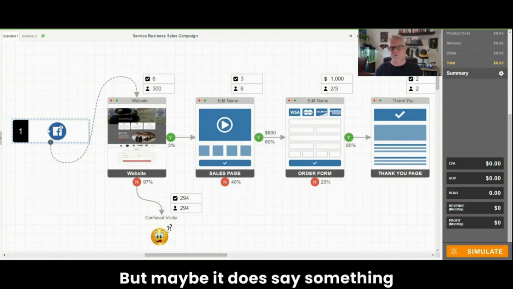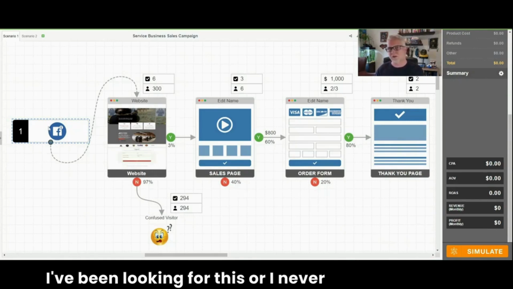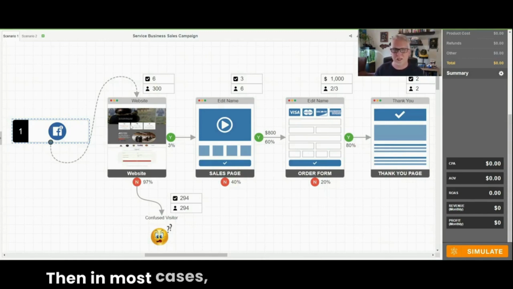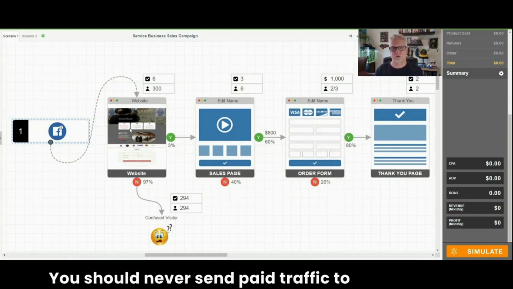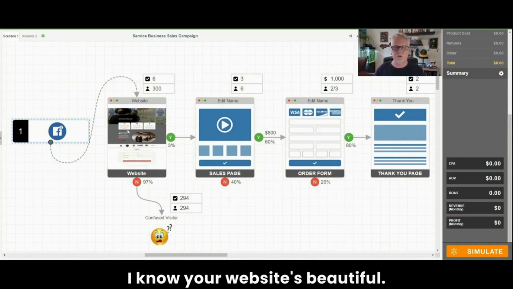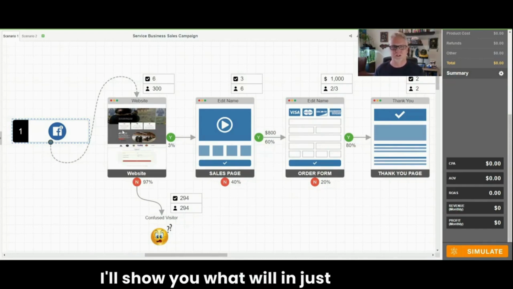But maybe it does say something that, hey, I want that service. I've been looking for this, or I never thought about it. Maybe I do want that. And they click on it. Then in most cases, the ad is going to your website. You should never send paid traffic to your website. I don't care what anybody else has ever told you. I know your website's beautiful. You probably spend a lot of time and money on it, but it's not there to show off. It's there to show that you're actually in business. Most websites are not set up to actually sell your product. I'll show you what will in just a minute.